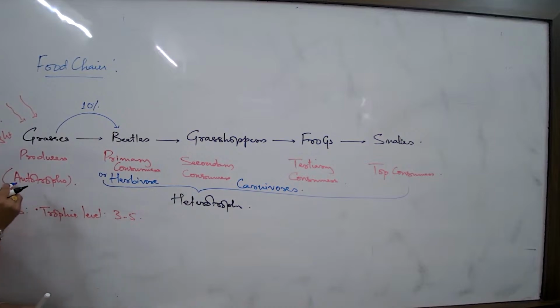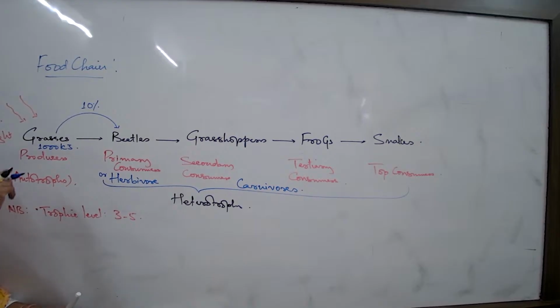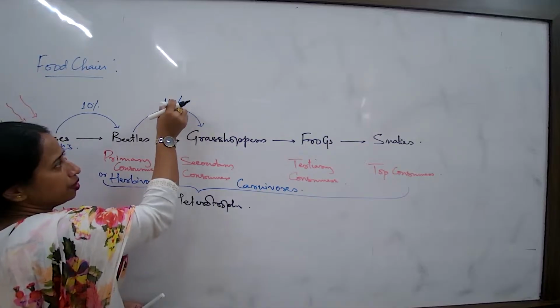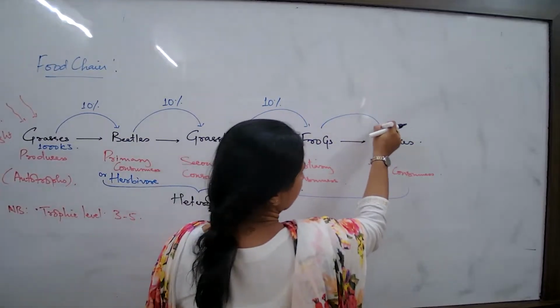If I assume, for example, that these plants have manufactured glucose and the amount of chemical energy that they are storing is roughly around 1000 kilojoules, then the beetle that feeds on the grasses, how much of the energy would this beetle get? Nothing more than 10%. How much of the energy would the grasshoppers get when it feeds on the beetles? Nothing more than 10%. Same here, how much of the energy do the frogs get? Nothing more than 10%. And here also the same.